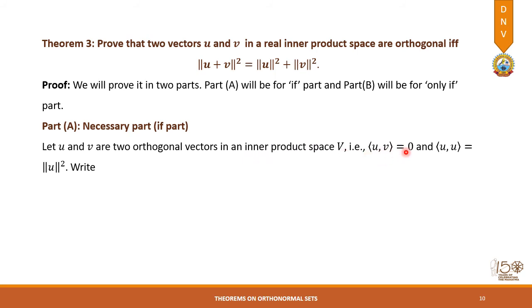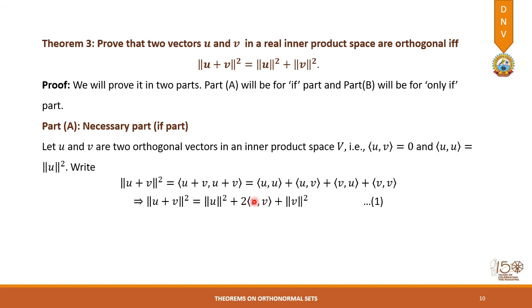where we can say that the inner product of U comma V is 0, and U comma U inner product is norm U square. We can write the norm of U plus V squared as the inner product of a vector with the same vector. Using the linearity property, I can write these four inner products: U with U, U with V, V with U, and V with V. Simplifying this, we can write norm U square in place of U comma U. These are the same inner products, so we can write 2 times U comma V, and this is the norm V square.